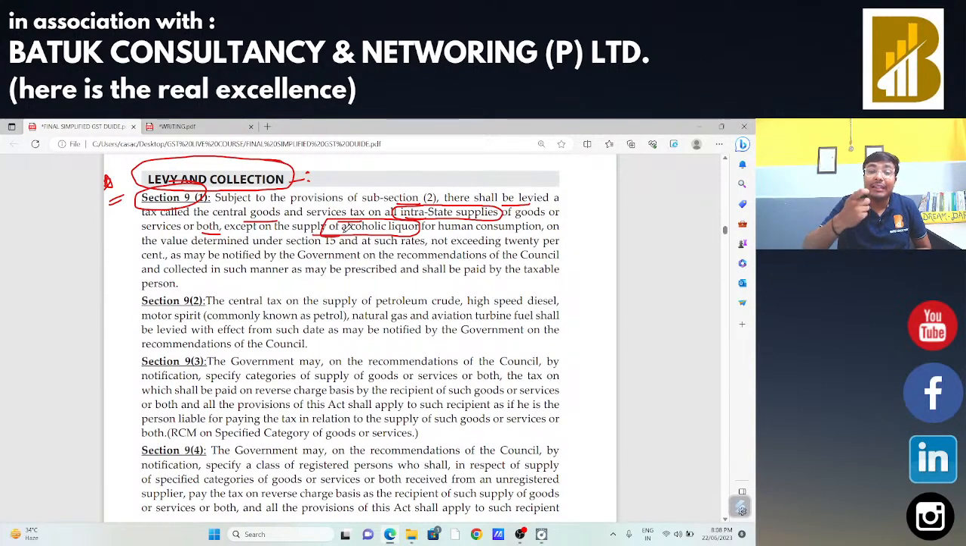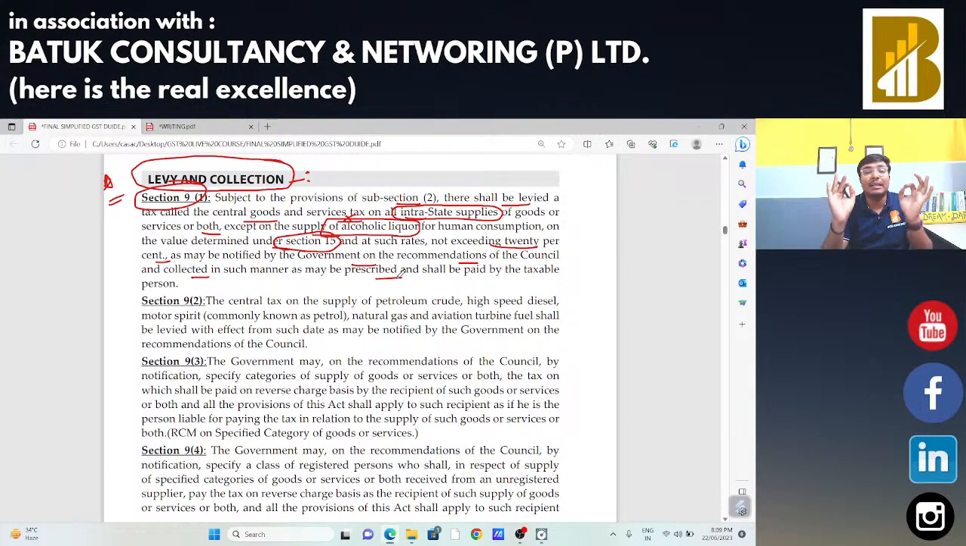Sir, we are going to read the language of law so that it will be more convenient for us, and also it will help us to enhance our analytical skills. So, there is no GST on alcoholic liquor for human consumption. On the value determined under section 15, valuation, most probably we are going to start the valuation in today's session, or we may start it in tomorrow's session. Okay, such rate not exceeding 20%. So the highest rate of GST under one act in GST regime is 20%, as may be notified by the government on the recommendation of the council, collected in such manner as may be prescribed.